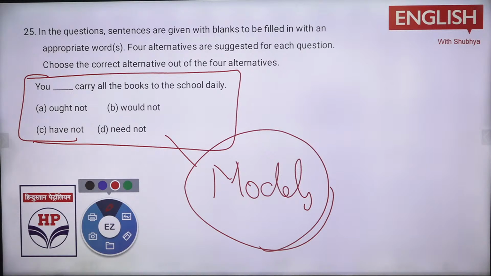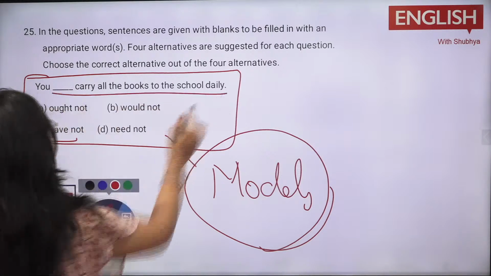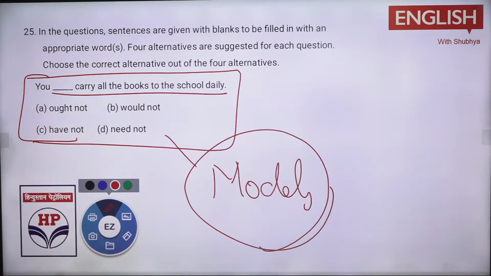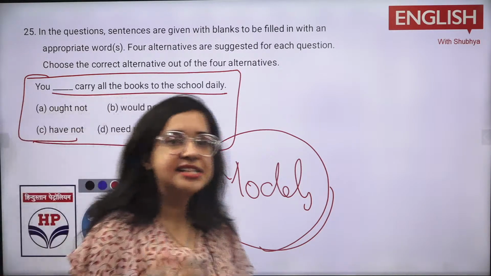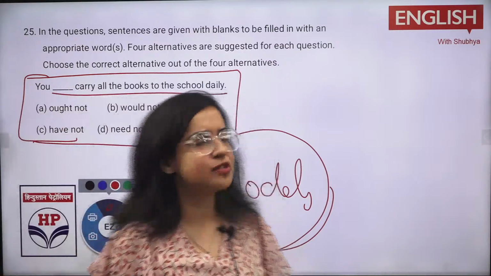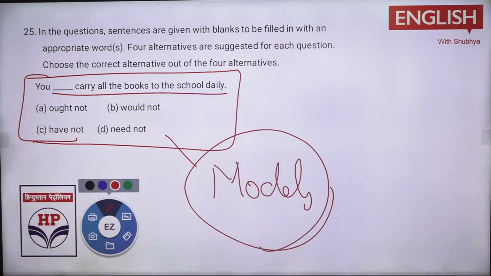You dash carry all the books to the school daily. Ought not, would not, have not, need not. What would be the right option? B option: would not. You would not carry all the books to the school daily. क्या आ जाएगा? एक जनरल स्टेटमेंट है कि रोज की रोज सारी बुक्स लाना जरूरी नहीं है. You not bring all the books to the school. तो क्या चीज आएगी? Need not, would not. What would be there? किसी ने would not बोला है.